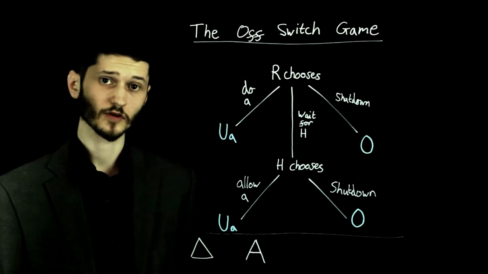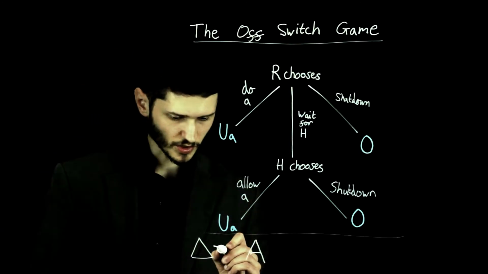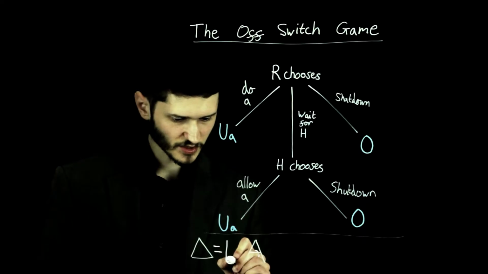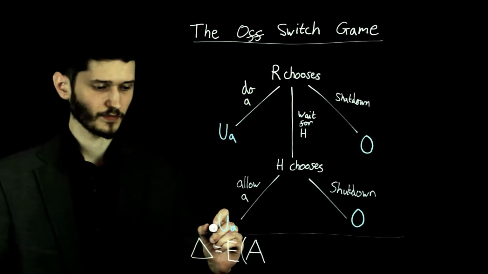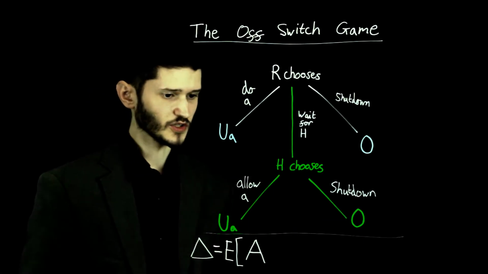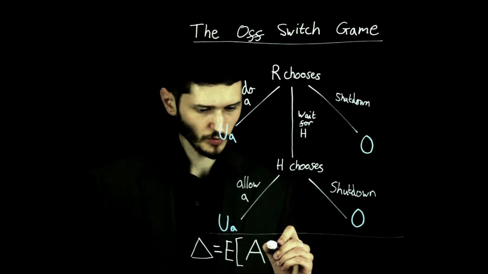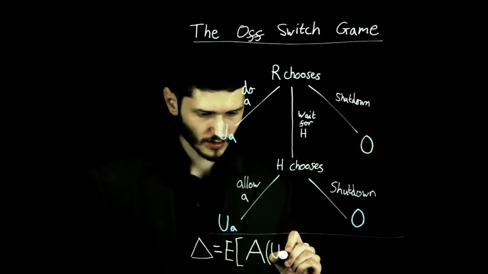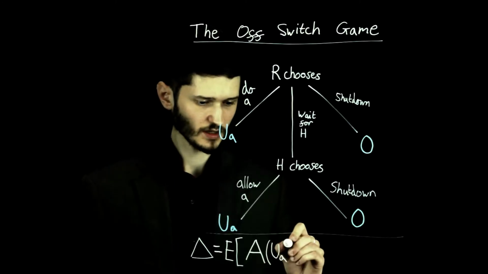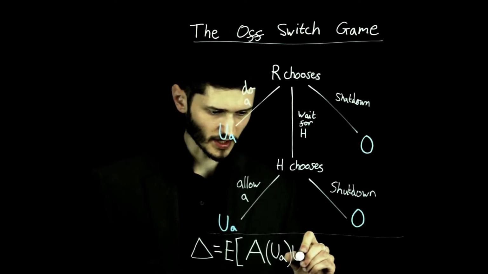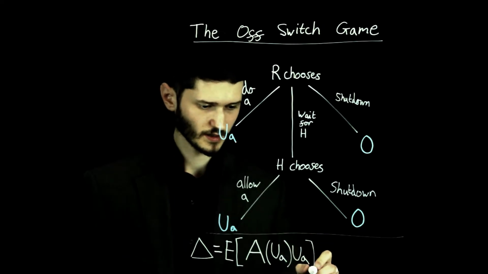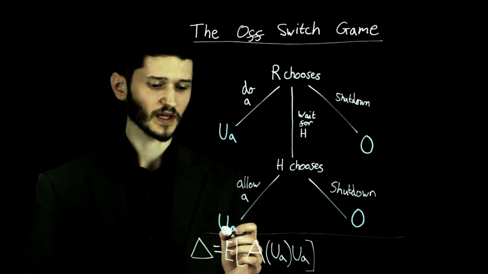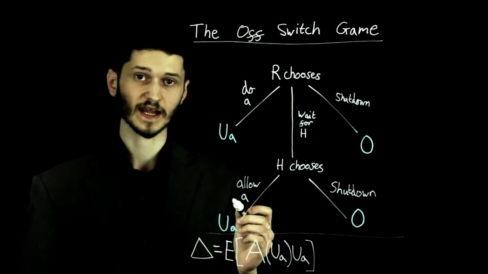So the incentive for obedience, delta, is equal to the expected utility of obedience, which is this subtree here. So that will be the probability that the human will allow an action with the utility of A times the utility of A. That is to say, the utility you get for A happening multiplied by the probability that A is allowed to happen.